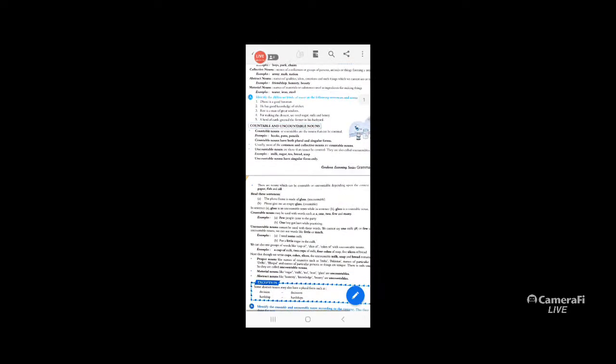I said I will tell more about collective nouns and abstract nouns, but first we have to do another type of noun which we have missed.